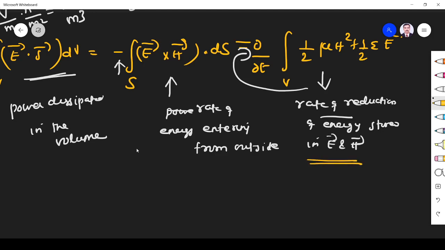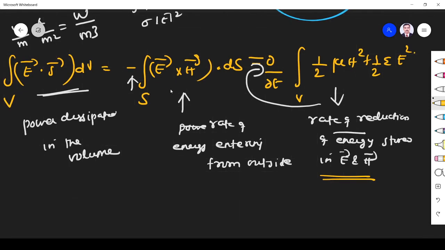That's what I told in the Poynting theorem during the introduction. So that is perfectly mapped. How much work you can do: the energy spent to do some work is equal to the energy stored plus the energy you get from somewhere else.